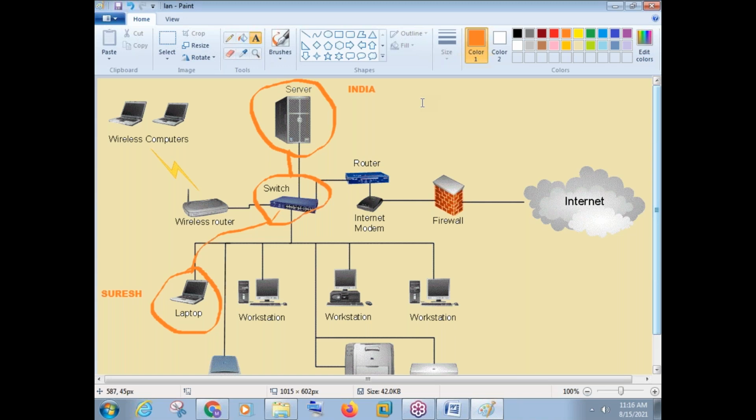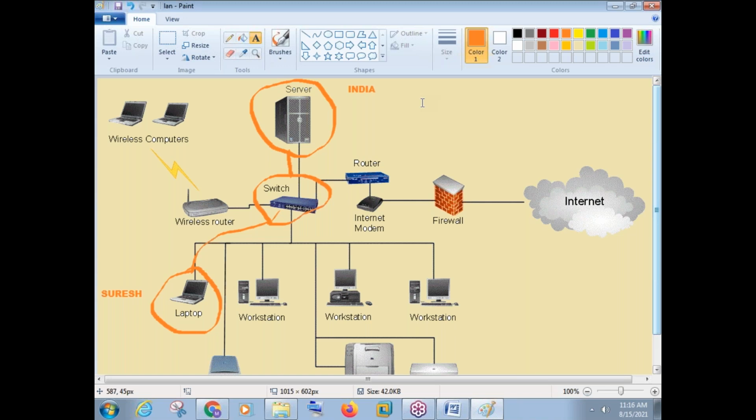Once we configure these devices, the server will not work on its own. A router, switch, or a computer will not work on its own. They are not working automatically, friends. The server must be configured. We know the server is a very, very important part of our life. Whenever we access the internet, we access a server. You say google.com, you're accessing the Google server. You say yahoo.com, you're accessing the Yahoo server. You say facebook.com or whatever website you say, you're connected to that particular server.